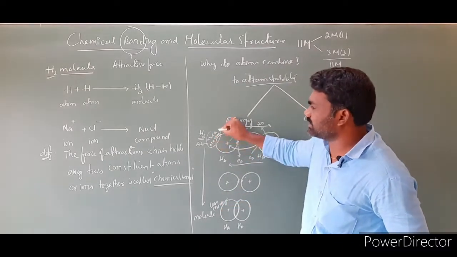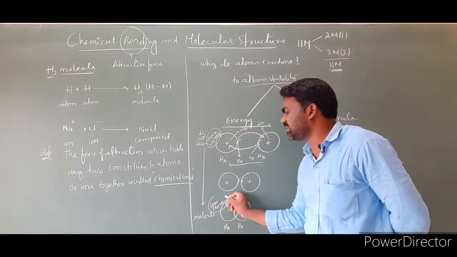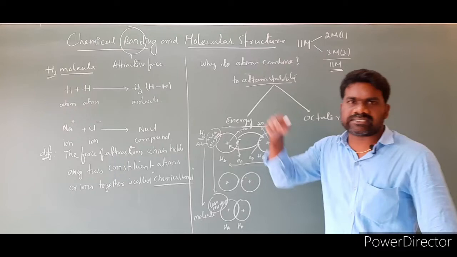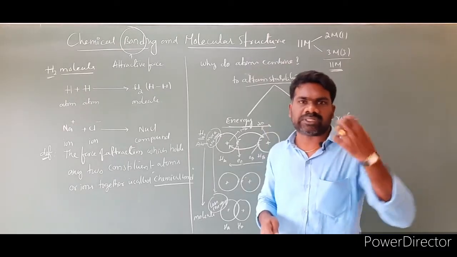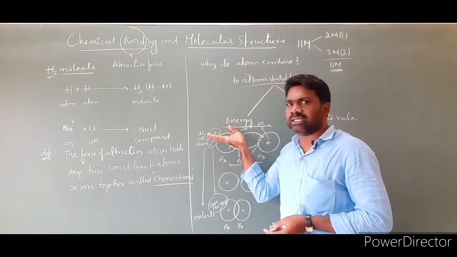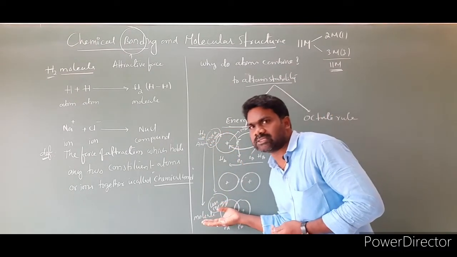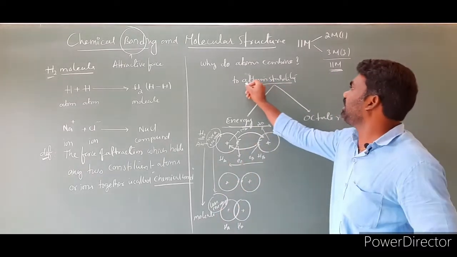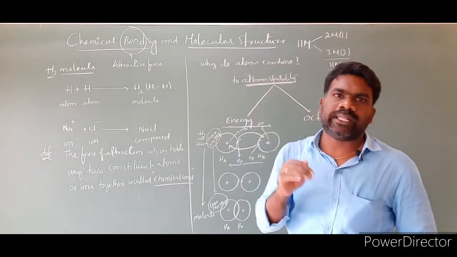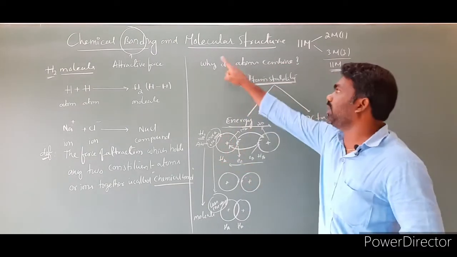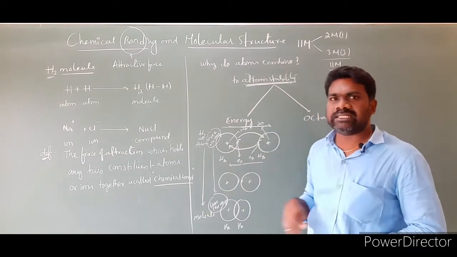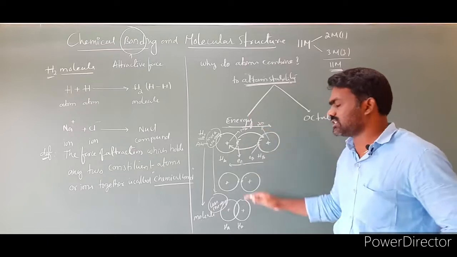So a more energetic system is converting into a less energetic system. Energy decreases automatically. The system with less energy is more stable. The system with more energy is unstable, and it converts into a low energy system. As a result, they attain stability. So simply, how are the atoms attaining stability? Simply by converting into molecules, they are lowering their energy. This is one concept: why atoms combine to attain stability. They attain it by decreasing their energy. So a low energy system is more stable.